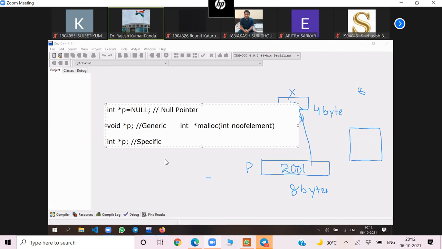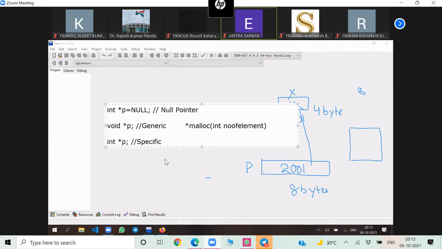Suppose malloc was declared as int star already, then what would the problem be? Malloc could allocate memory only for integers. If I declare float star, then malloc can allocate memory space for only floating type. But if I declare void star, it means any data type. Yes, malloc can allocate memory space for any type and can return the generic address, or generic pointer, we can say.